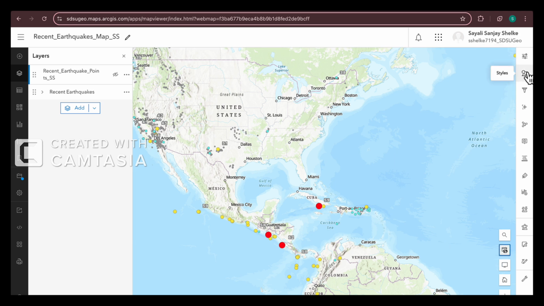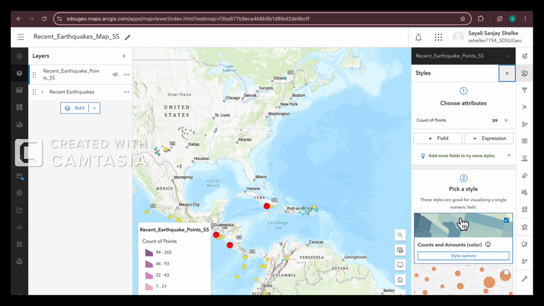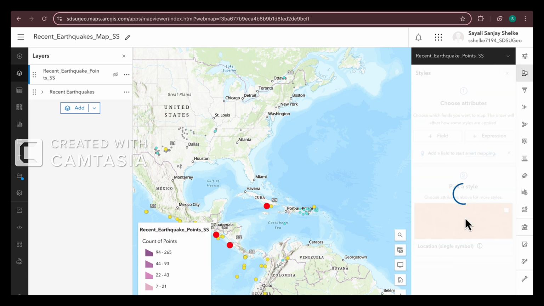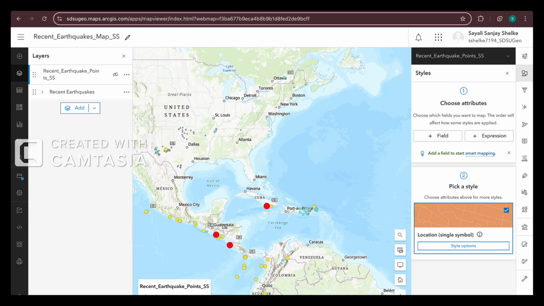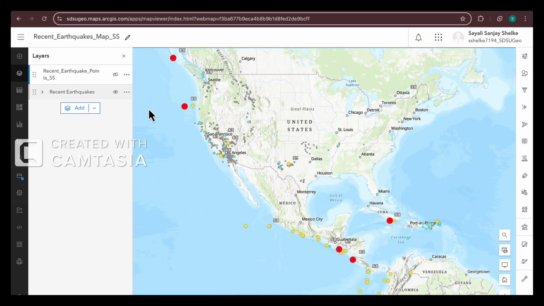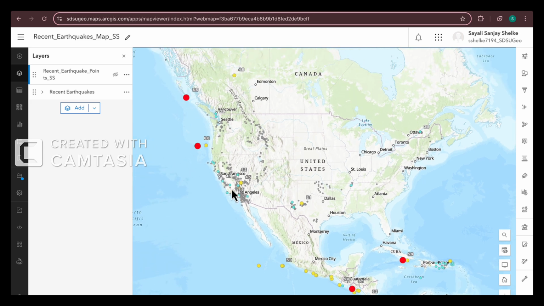You can see the labels and styles from here. You can change styles as well, including location and single symbol. It will take time. These are the count points, you can see 94 to 265. It will label according to these. This is the color palette it has chosen for itself. So yes, you can see various different features.